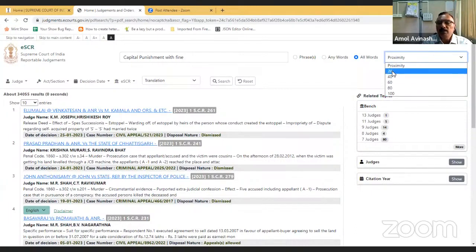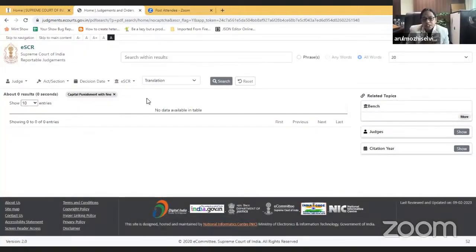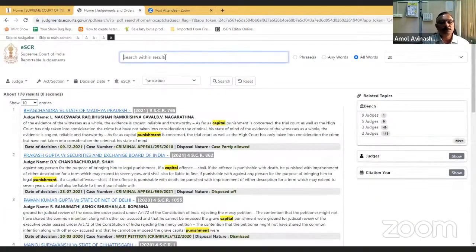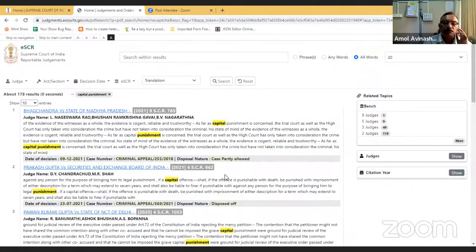If I select 20, it will give the nearer proximity, the judgments which are nearer to this. Now here, I got 1,178 judgments, and proximity is now 20.